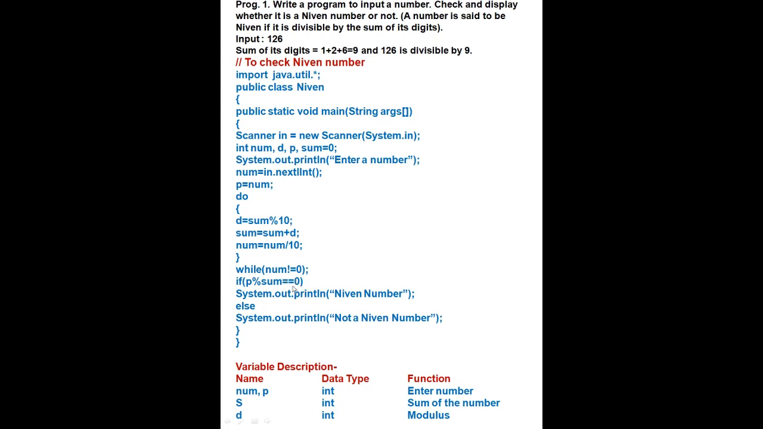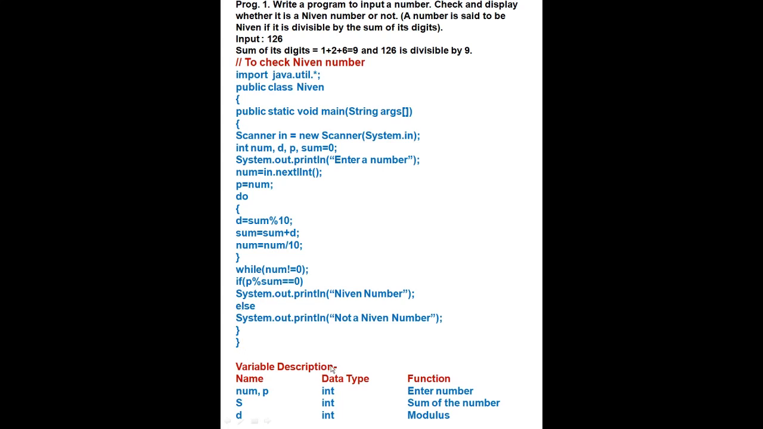If no remainder is here, then System.out.print a neon number. Otherwise, if any remainder is here, then it will print not a neon number. Then two curly brackets we have opened here, so two times we will close here.